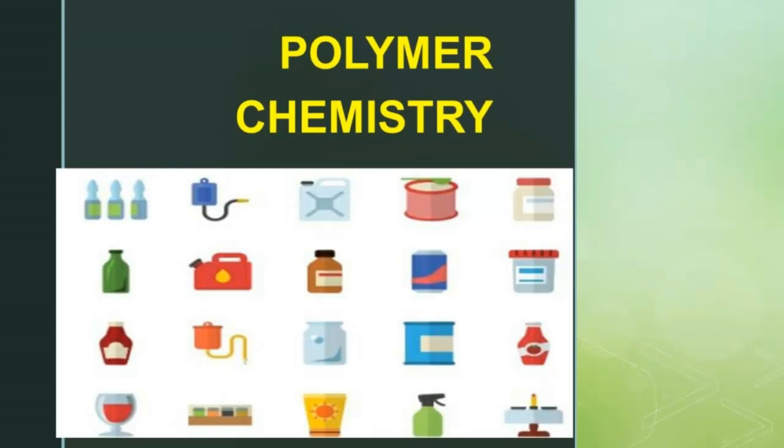Unit 3, Polymer Chemistry. In this lesson, we are going to study about fibers, various types of fiber, plastic, and the various types of plastic. Let us see the impacts of plastics on humans, animals, and the environment.